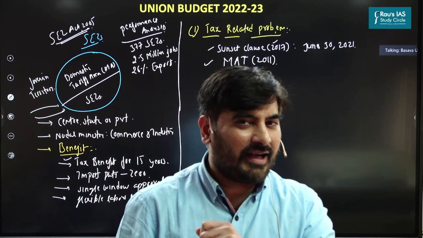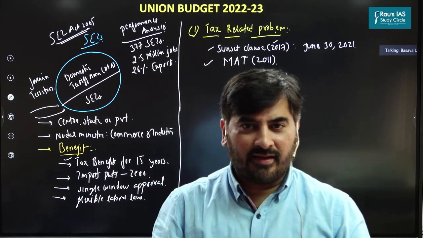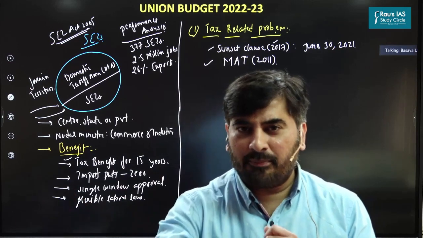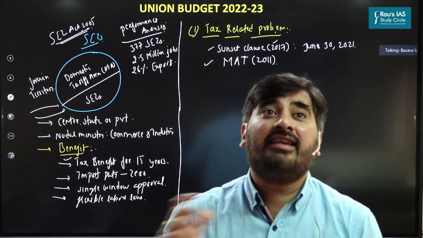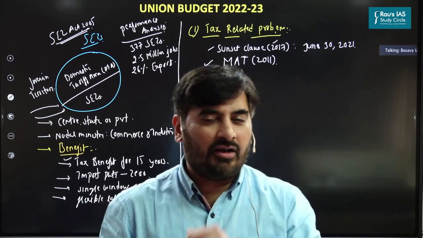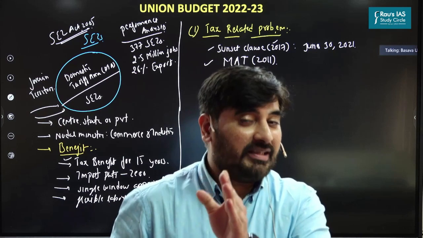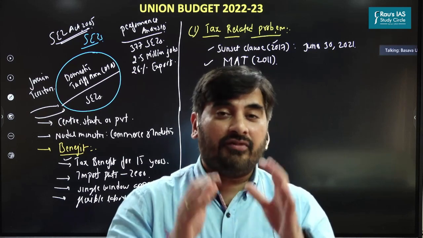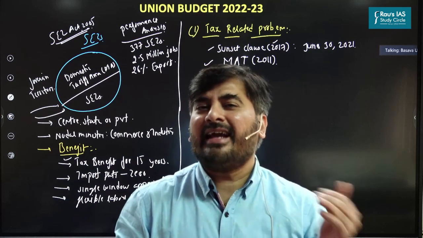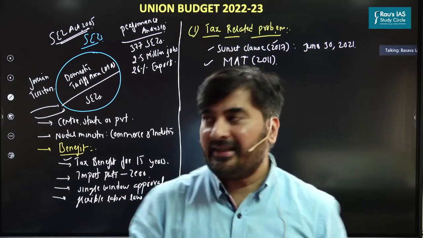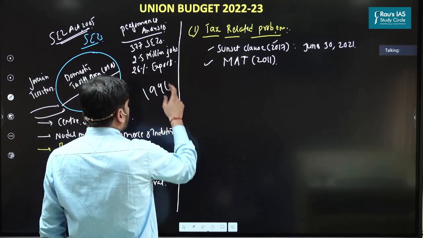So don't you think there's an anomaly here? You have a company, the company is making profits, but this company is not paying tax to the government because it is taking advantage of tax benefits or a tax exemption. Don't you think it will lead to loss to the government, right? So to bring such companies under the tax bracket, we introduced minimum alternate tax in 1990s. In 1990s, we introduced this MAT.